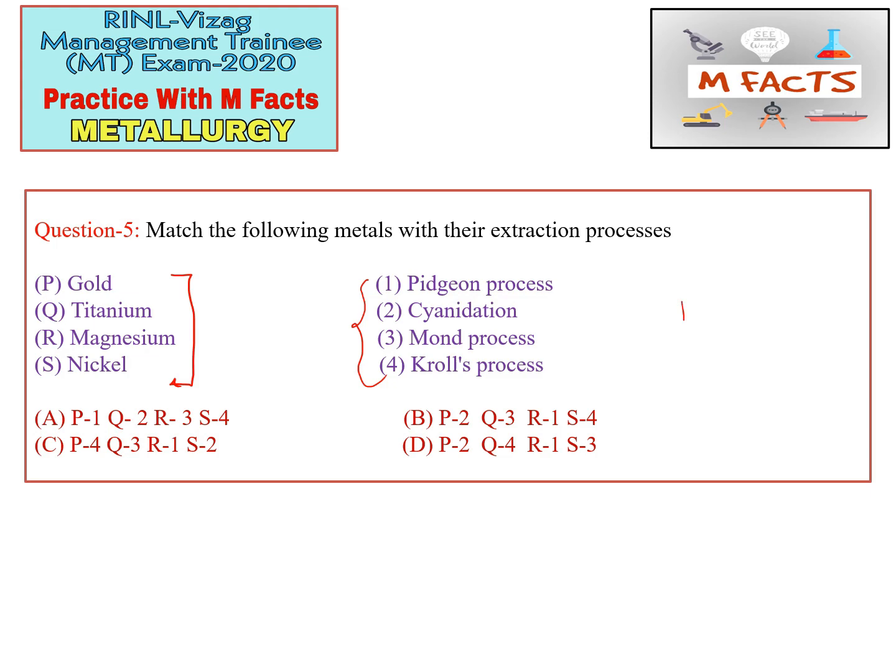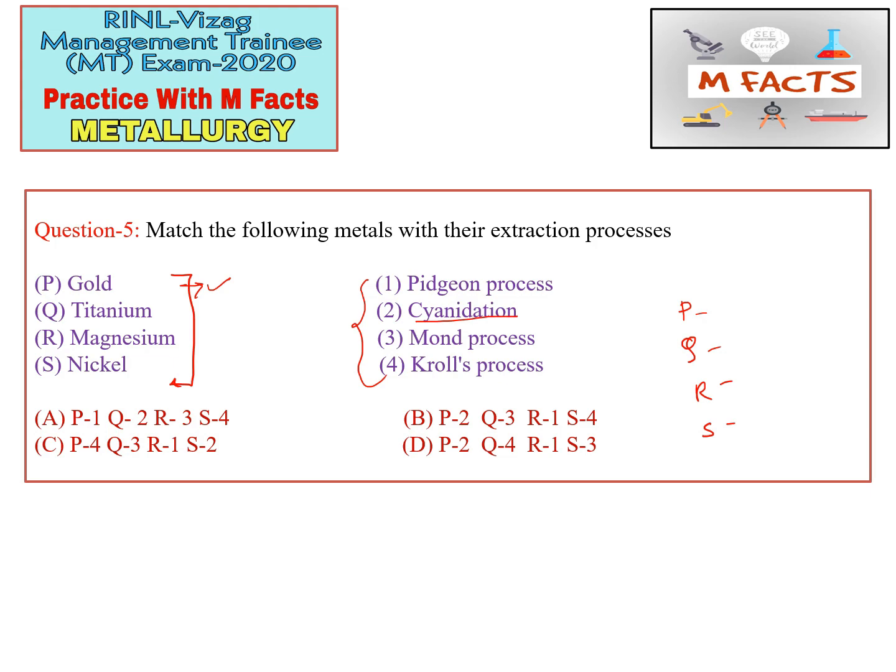That is, we will write P, Q, R, S, and then try to find the odd one or the most common one. For this question, the odd one is that gold is a noble metal, and the extraction process which is used for gold is cyanidation.